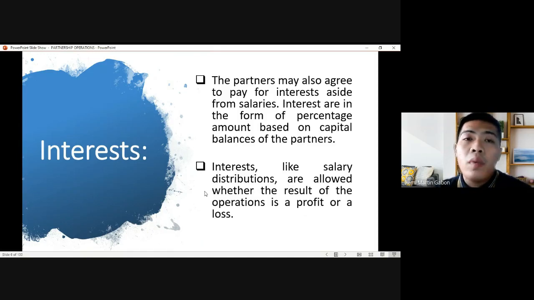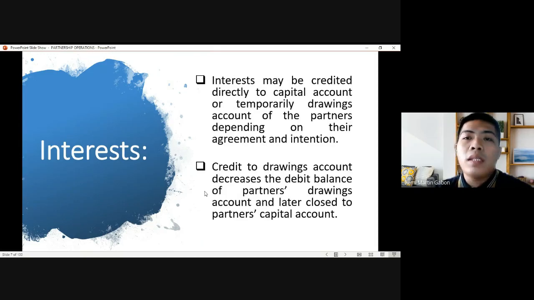Interest, similar with salaries, whether the result of the operation of the partnership is a loss or a profit, if they agree to distribute interest, then they can distribute interest. Okay? Interest may be credited directly to capital account or temporarily drawings account, similar with salaries.